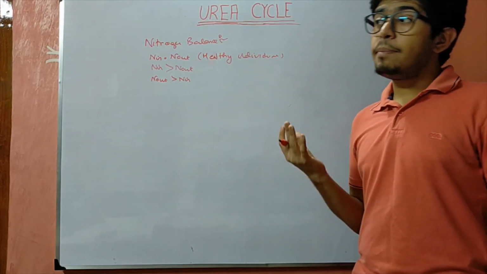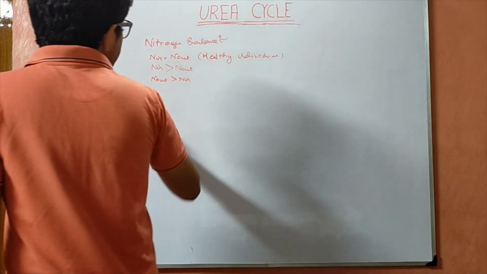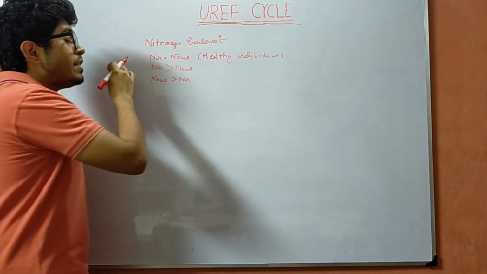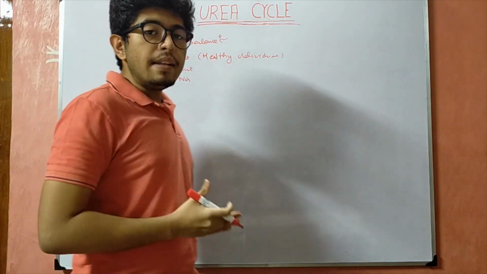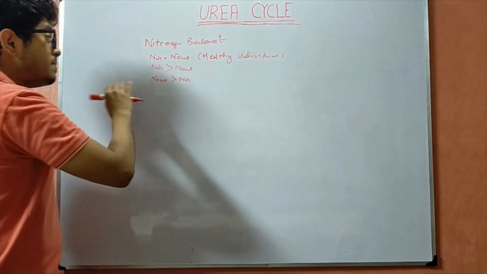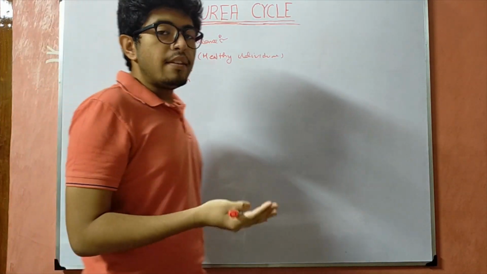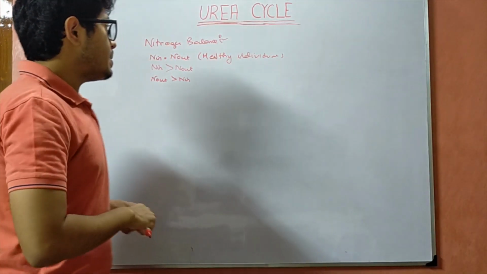This may be due to some metabolic error in the body. So this is the nitrogen balance which we actually check for seeing the level of catabolism which is taking place inside the body.